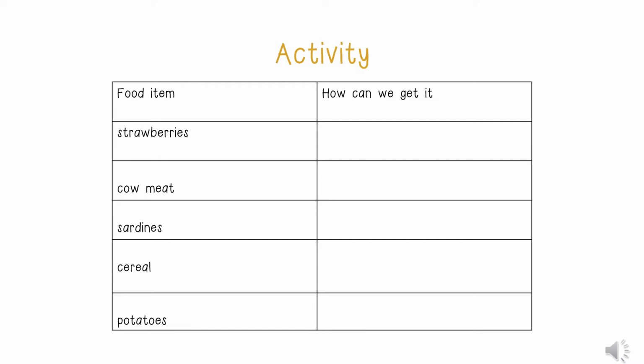So we have strawberries. So how can we get strawberries? We can get strawberries by buying it, we can get strawberries by growing it, and we can get strawberries by collecting it. So those are the 3 ways in which we can get strawberries. Now you are going to do the same thing for cow meat, sardines, cereal, and chips, which is the potatoes. And then we are going to do the answers after.